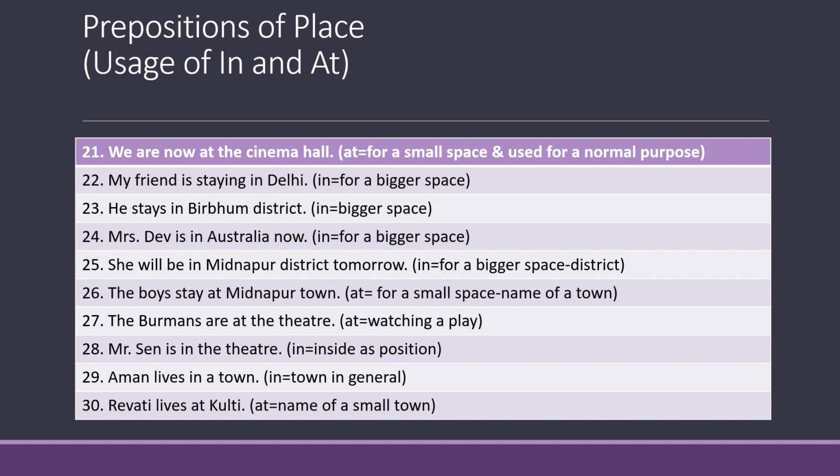Number 30. Revati lives at Kulti. Now Kulti is a name of a small town. Therefore, we have specified the name of a town in this sentence. So we will use the preposition at before the word Kulti. Hope it is clear up to this much.